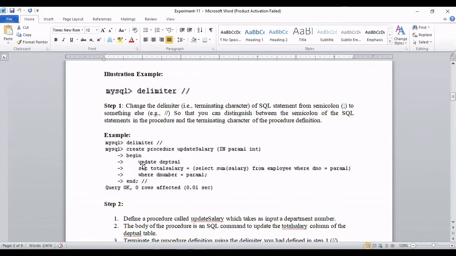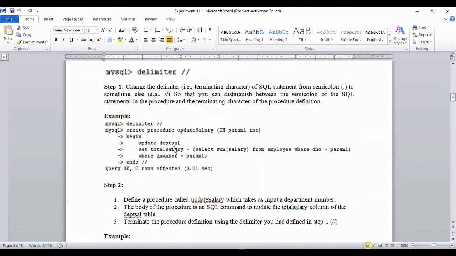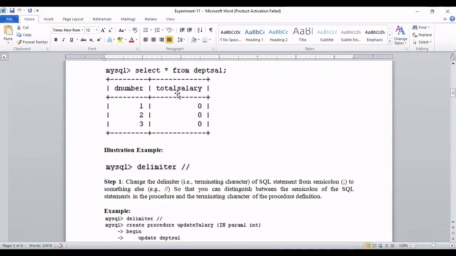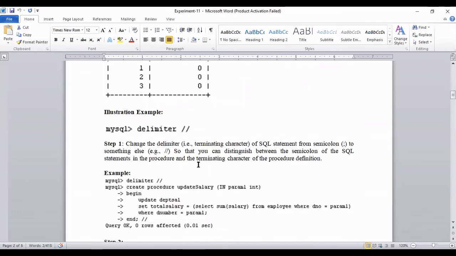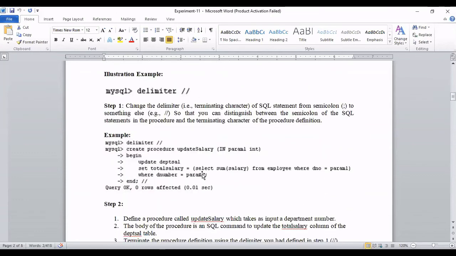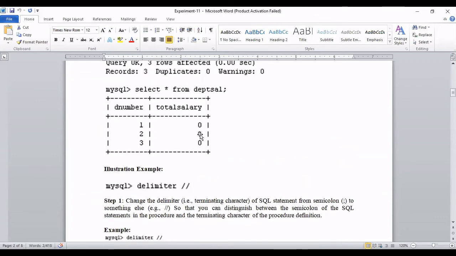So now this whole statement will be update department salary. Set total salary, so total salary equal to 1 lakh, where D number equal to parameter 1. This D number is the field. And what is parameter 1? It is 1. It means this whole procedure statement will be replaced by update department salary set total salary equal to 1 lakh where D number equal to 1. So this is a query, and this will replace this 0 and update this 0 by 1 lakh.